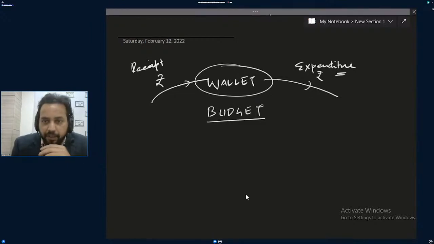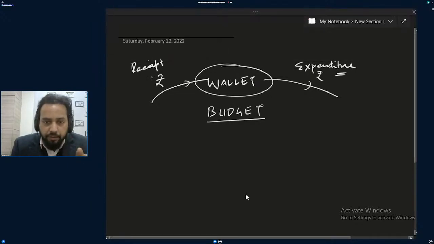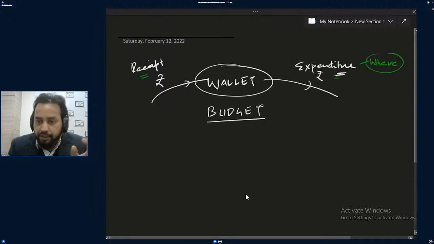There are two things, receipt and expenditure. Expenditure means spending, government kharch kar rahi hai.